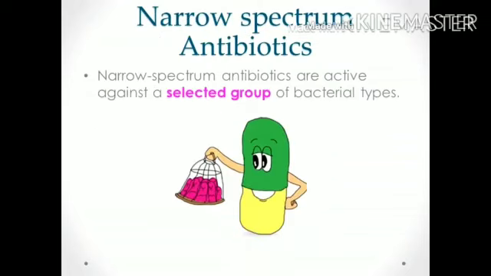Similarly, you have narrow spectrum antibodies. From the name you come to know that they work on a narrow, meaning selected, group of bacteria. If you know a particular disease, like if you have some cold, or say tuberculosis, and the doctor knows what kind of medicine or antibodies should be used for this, he will select it from narrow spectrum antibodies. Examples of which are penicillin, erythromycin and various such.